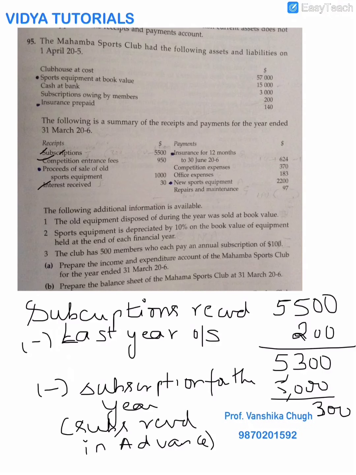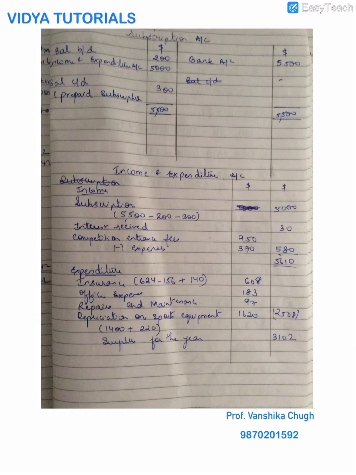Now if you see this dot mark over here, insurance prepaid 140, prepaid for last year, it is a current year expense. So I will add it. So I have added 140 over here.